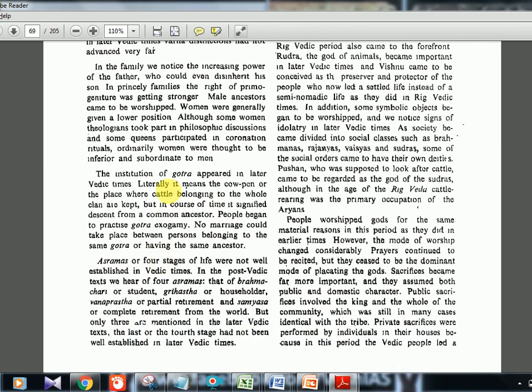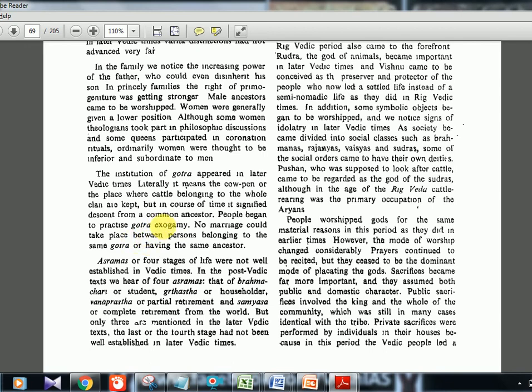Now another very important thing, that is Gotra. They had this clan kind of concept within themselves, and they practiced Gotra exogamy. You should know what is Gotra exogamy. Exo means outside. So within the same Gotra, they should not marry. They should marry only people from another Gotra. That is, someone belonging to the same Gotra or the same ancestors should not marry each other. That is their practice, Gotra exogamy.